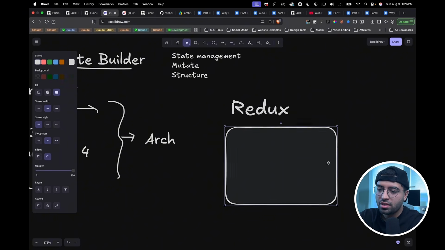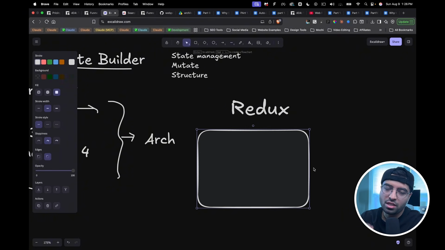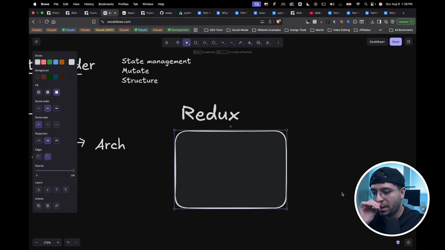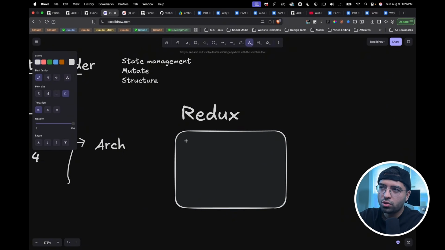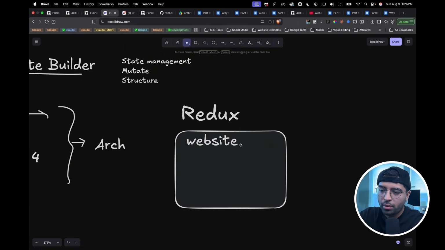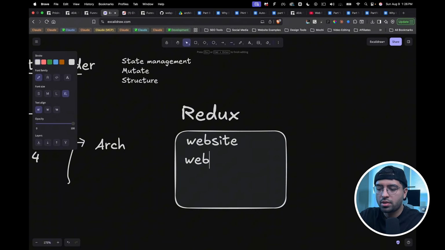Now there's two ways. And this is where your technical expertise as a web developer comes into play. What I would like to do here is think of what I want to store. Am I going to store a website or am I going to store multiple websites?